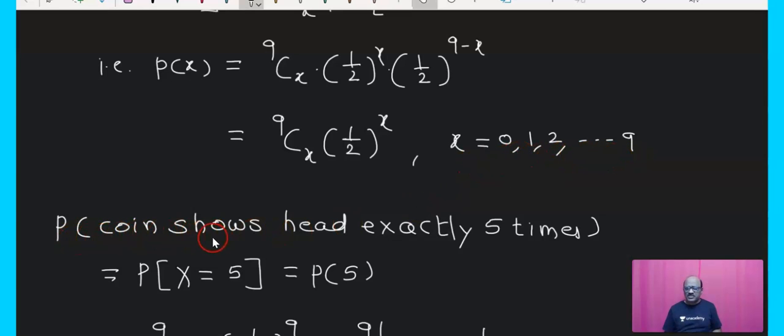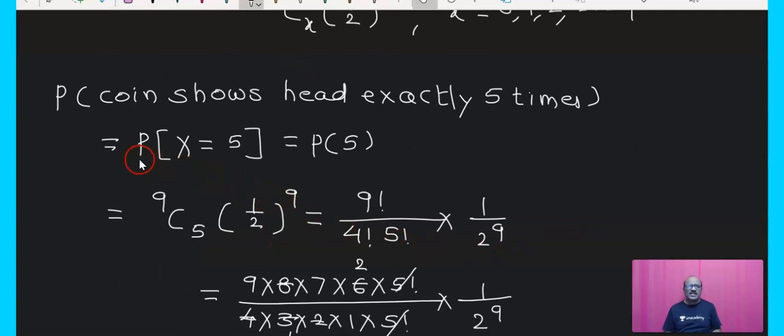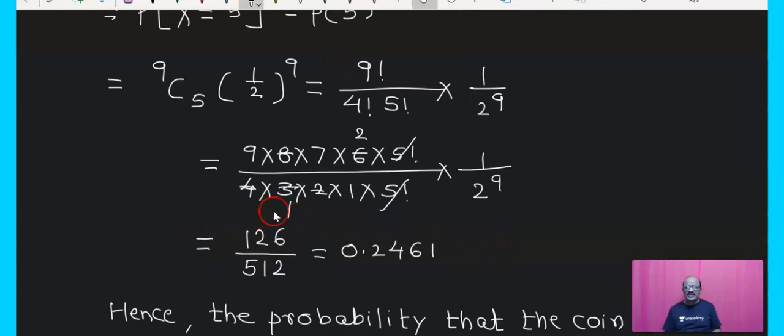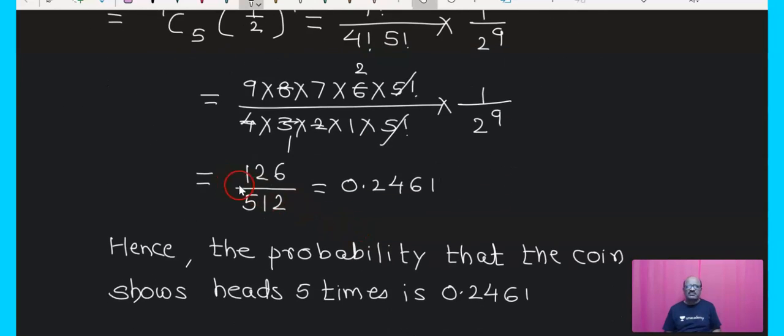The probability that the coin shows head exactly 5 times, that is P of capital X equals 5, means P of 5. That is 9C5 (1 upon 2) raised to 9. It means 9 factorial upon 9 minus 5, that is 4 factorial into 5 factorial, into 1 upon 2 raised to 9. And after simplification, you will get 126 upon 512. That is equal to 0.2461.